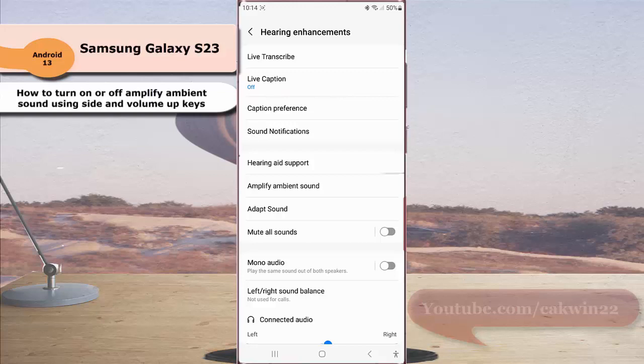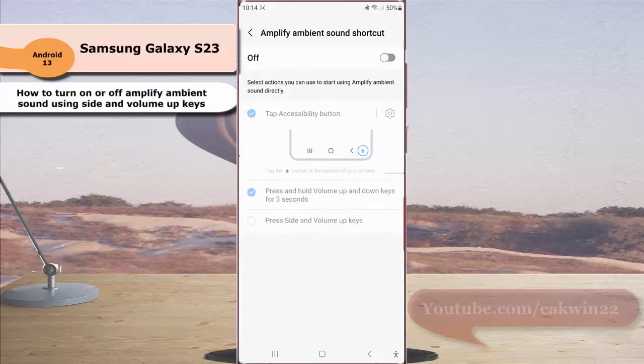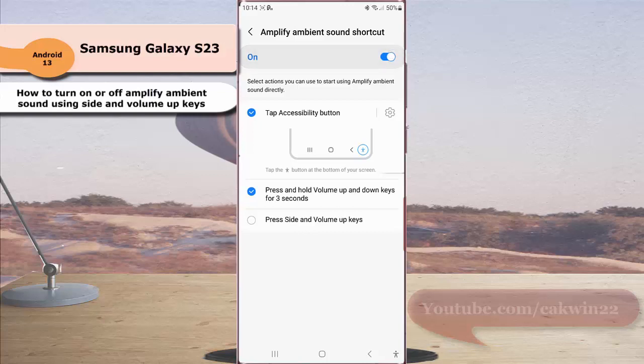Tap amplify ambient sound and then tap amplify ambient sound shortcut. If this menu is still off, tap the on off switch until the switch turns blue to turn it on, and then select press side and volume up keys. Next, you can easily enable or disable amplify ambient sound by pressing side and volume up keys at the same time.